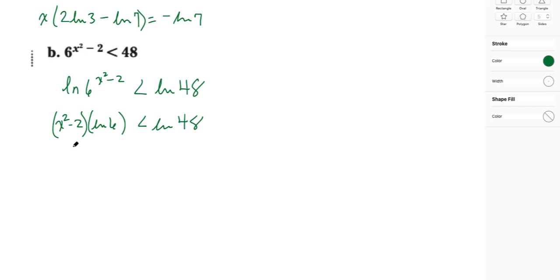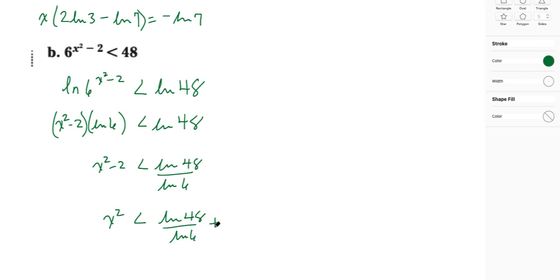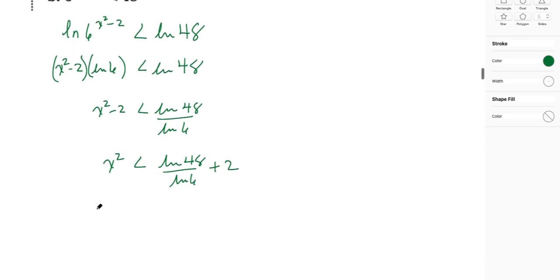And so we know that we need to solve for x. I'm going to divide both sides by the natural log of 6. When I do that, this is what I get. Since the natural log of 6 is a positive number, we're sure we don't have the sign flipping or anything like that. Now we're going to isolate x squared by adding 2 to both sides: x squared is less than the natural log of 48 divided by the natural log of 6, plus 2. And then finally, we need to take the square root. x has to be less than the square root of the natural log of 48 over the natural log of 6 plus 2.